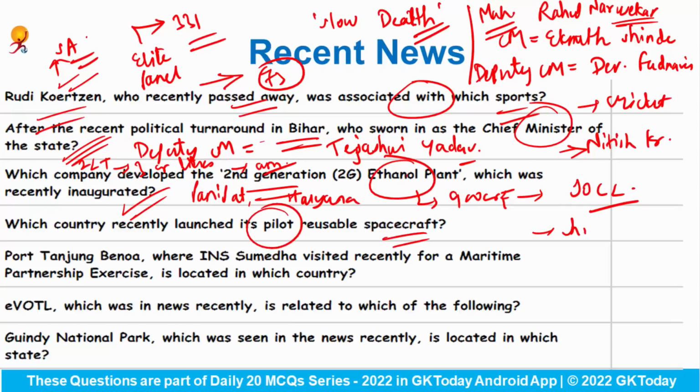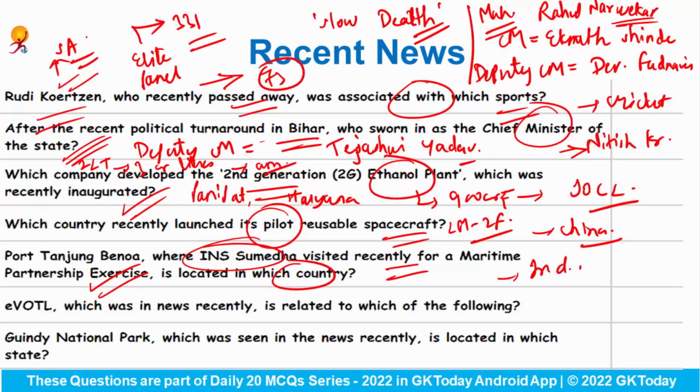Okay, which country recently launched its pilot reusable spacecraft? Answer would be China, and China has launched its pilot reusable spacecraft using Long March 2F carrier rocket. Okay, Port Tanjung Benoa, where INS Sumedha visited recently for a maritime partnership exercise, is located in which country? So this port lies in Indonesia, and recently INS Sumedha has visited it.